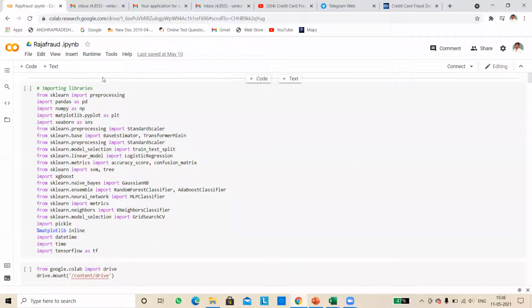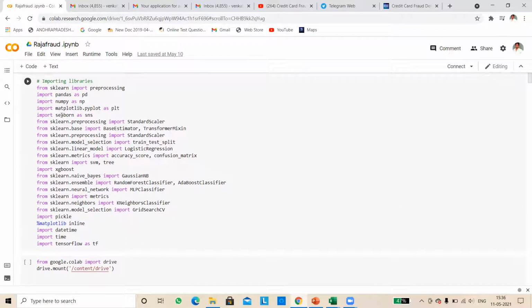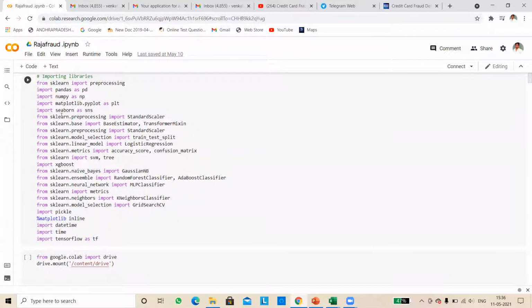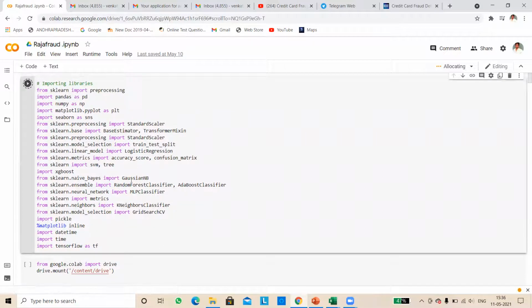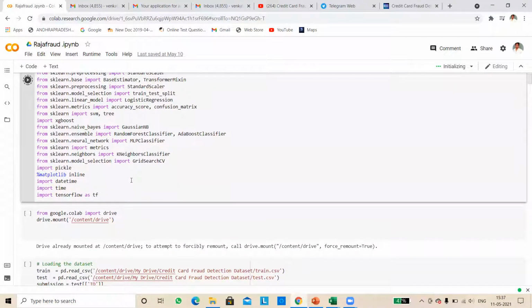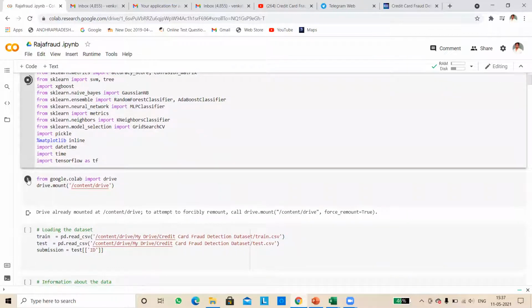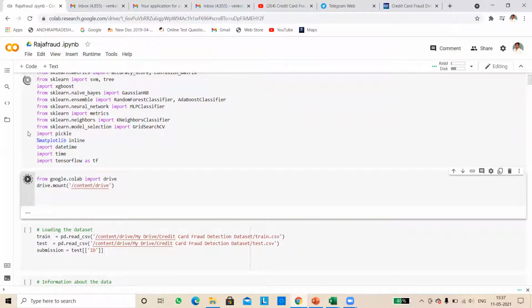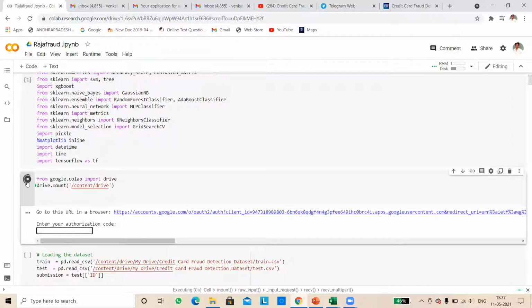First we have to give the code, import pandas, and install everything our code consists of, and then just run it. I have done my whole project in Google Colab. In this we are doing the project, and everything has to be run in a row, one cell after another.